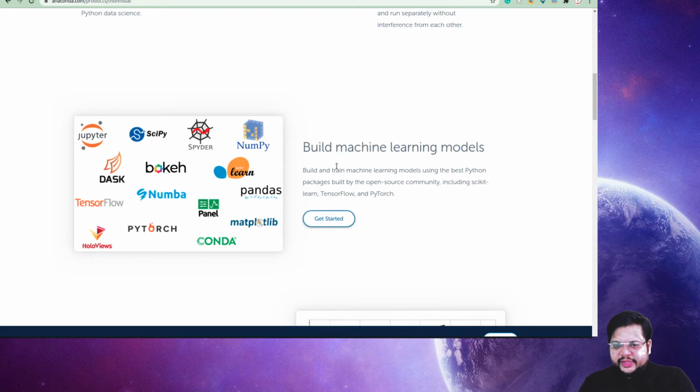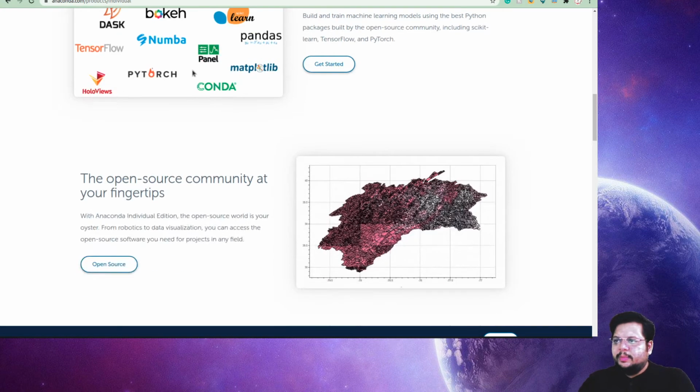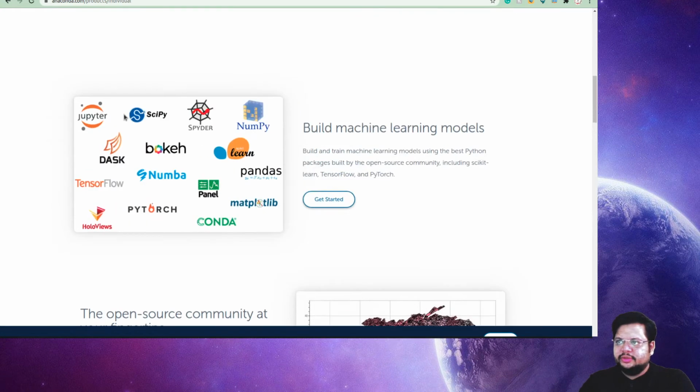But the difference here is, if you have a computer which doesn't have more than 8 GB of RAM, like you may be having 4 GB RAM, always remember that for a single project we won't be requiring PyTorch, TensorFlow, Numba or Conda, all these things, correct? We would be working on some 2-3 packages at a time. So in such a case, you can just download the basic Python, and then additionally install those 2-3 libraries which we are going to use. In that case, you can optimize your memory, RAM, and still work on your basic existing computers. But if you have a good computer, then you should definitely go with this.